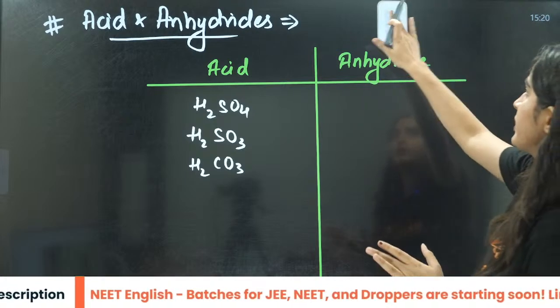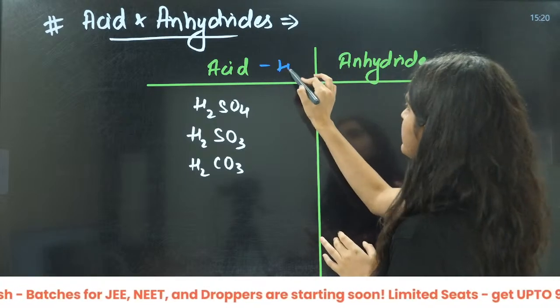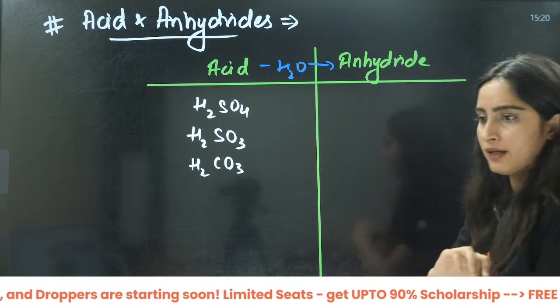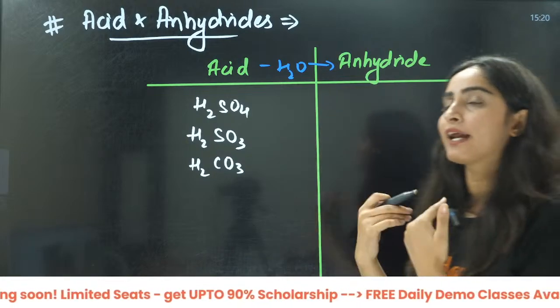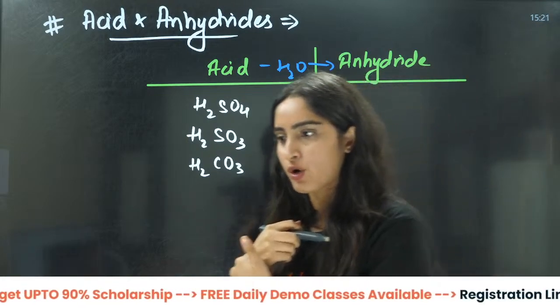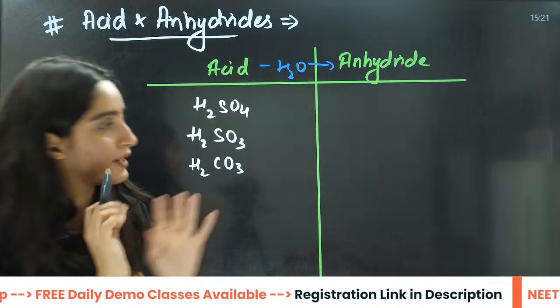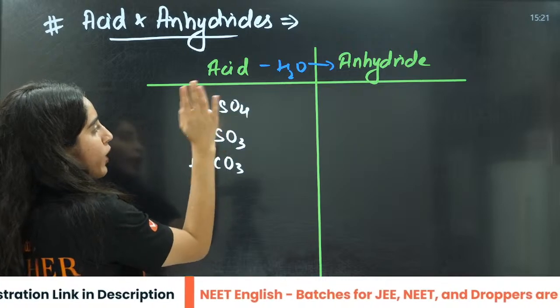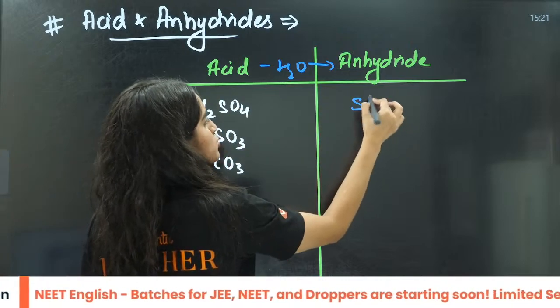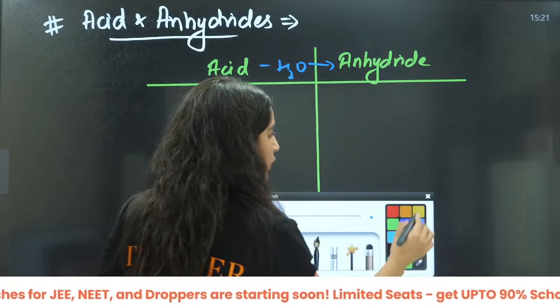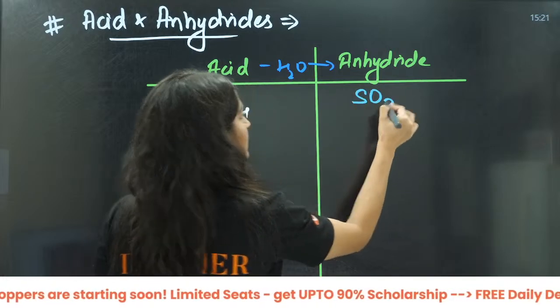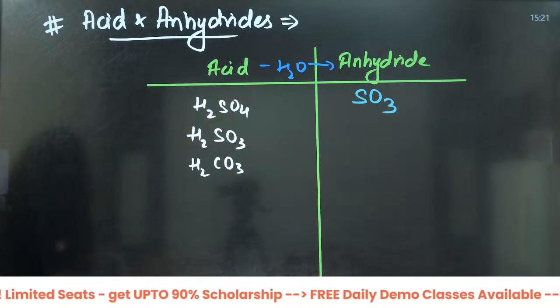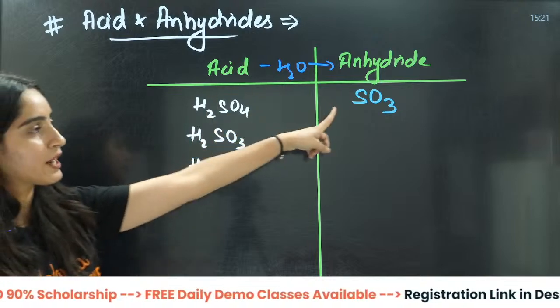Minus water will be the anhydride. Anhydride means you need to take out water. When you take H2O from H2SO4, 2 hydrogen and 1 oxygen gone, it will be SO3. That is going to be your anhydride.